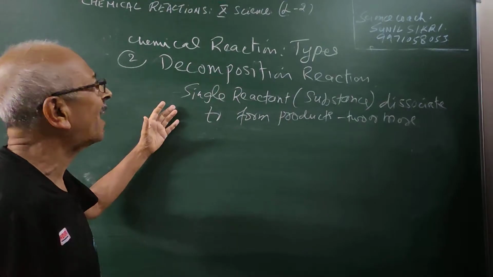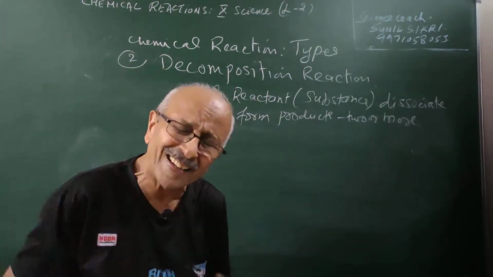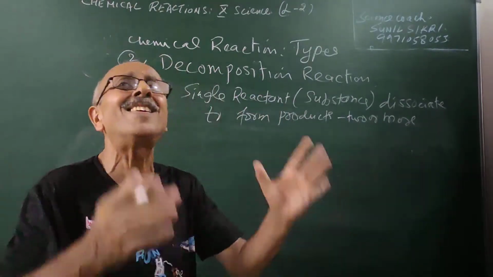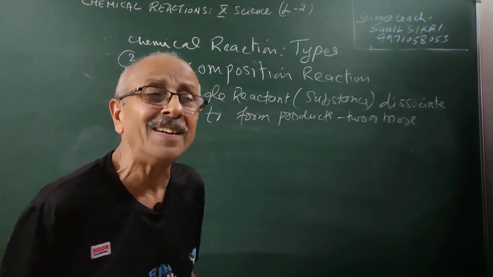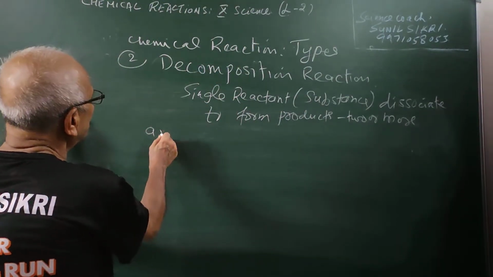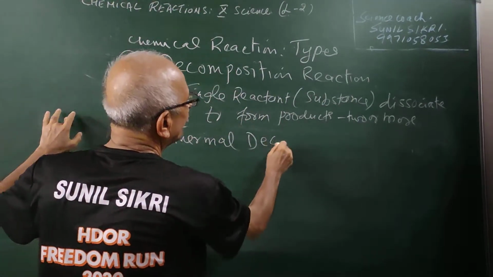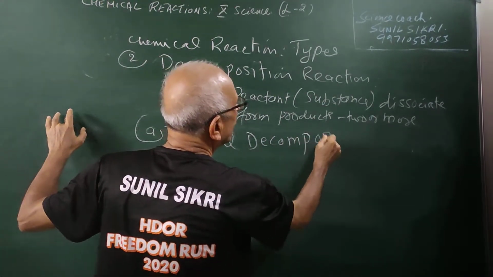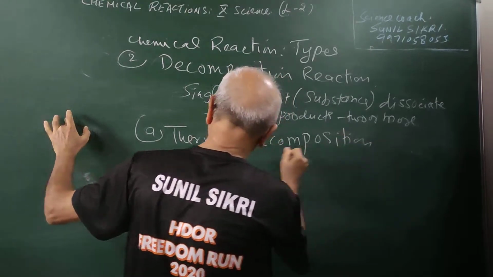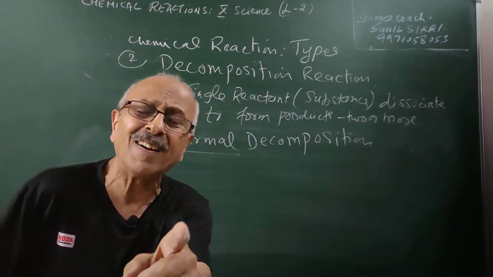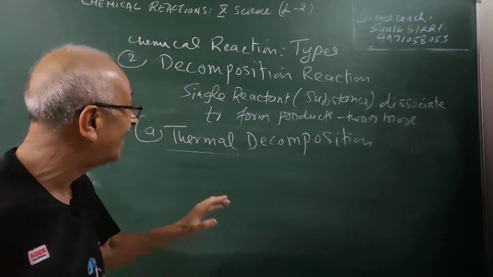There are different types of decompositions: by heat decomposition, by light decomposition, by passing electric current. So we are putting it first: thermal decomposition. Students, in chemistry, whenever I write a word, it has a meaning. You have to be clear and understand it.